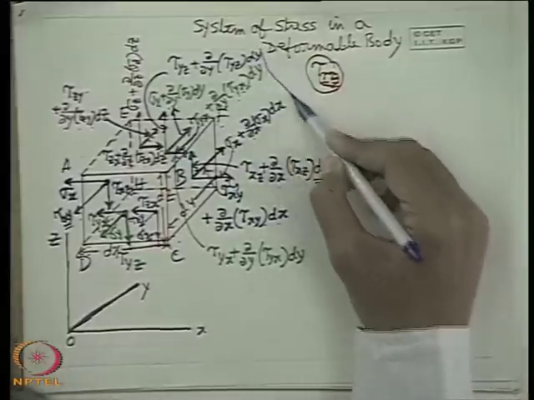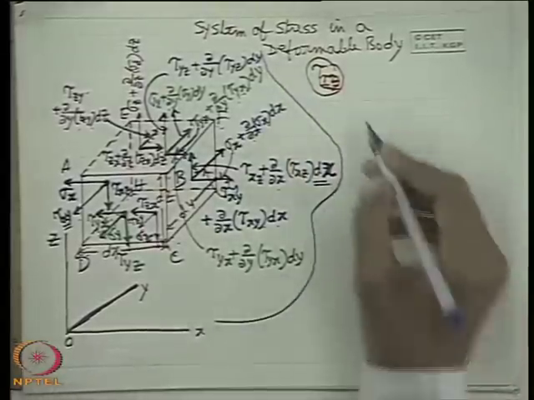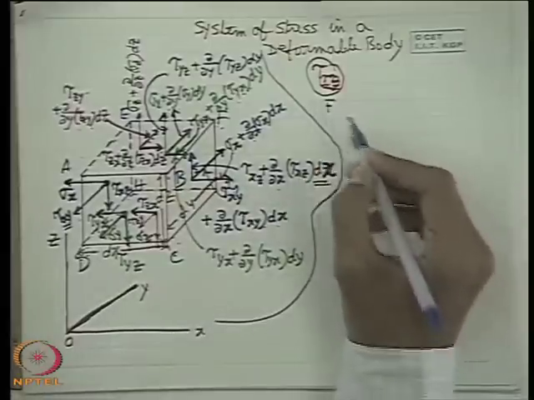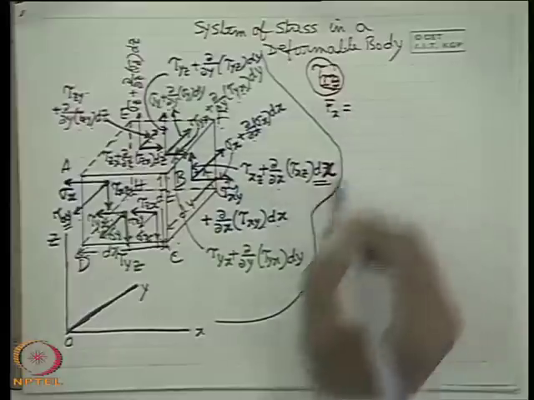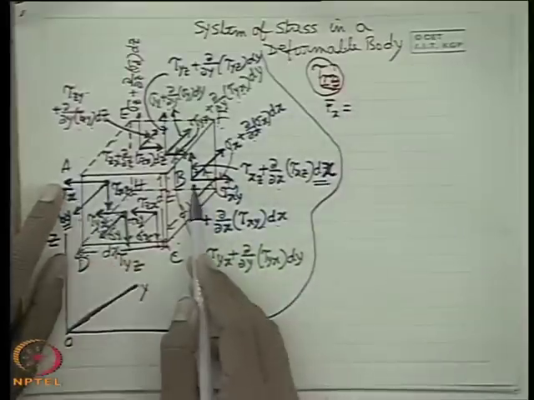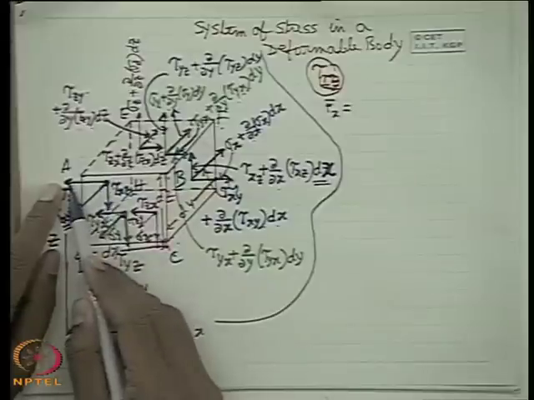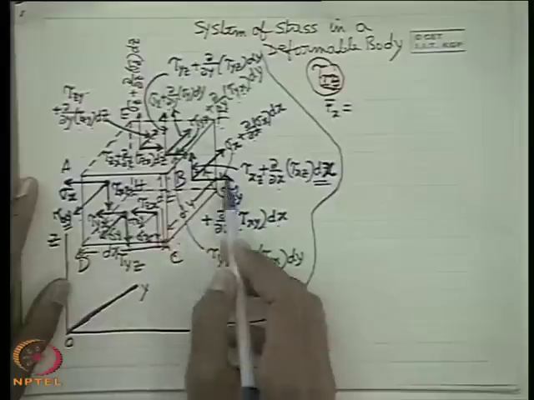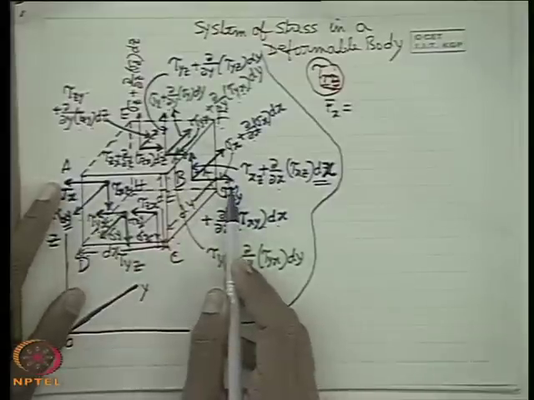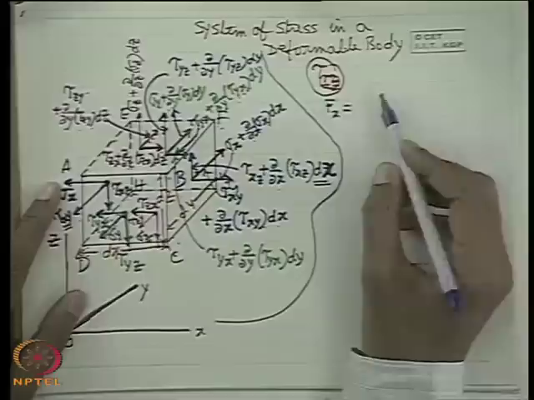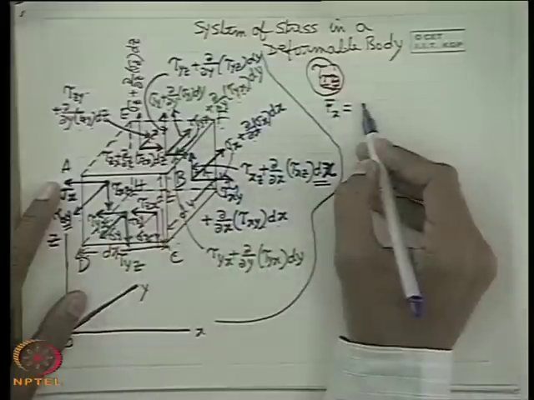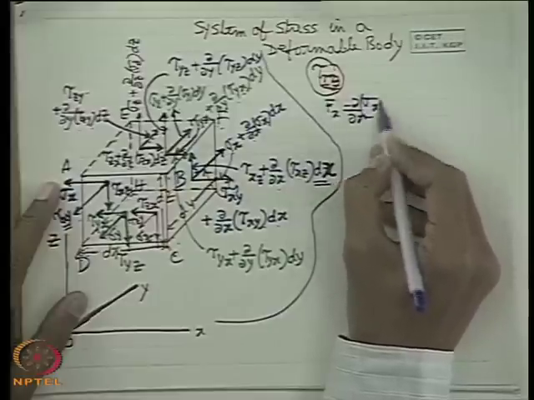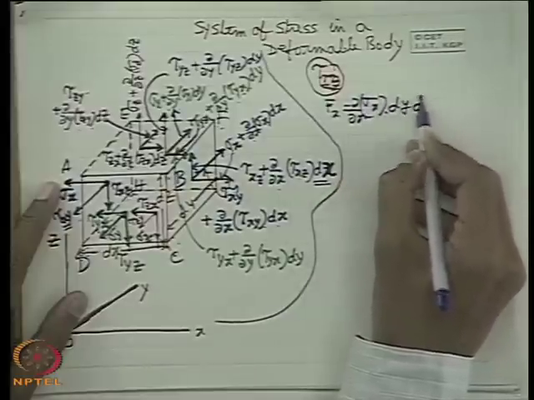Now this is very simple. If we want to find out the total force in the x direction, we have to see the planes. For the x planes, the contribution to the x direction force is sigma x only. So sigma x, this minus this, ultimately comes to del x of sigma x into dy dz.